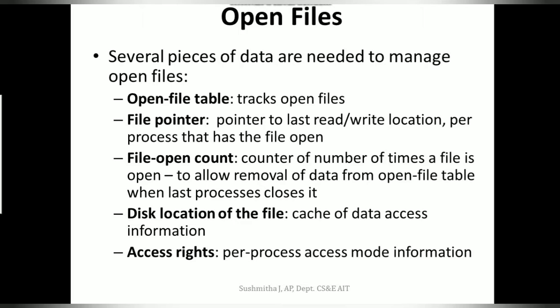Whenever it reaches 0, it indicates that the file is closed for the last time. Then the disk location information is maintained in the cache, to avoid the disk location info having to be read from the hard disk for each operation. And finally we have the access rights, which specify whether it is read, write or execute, or whether it has only read access.